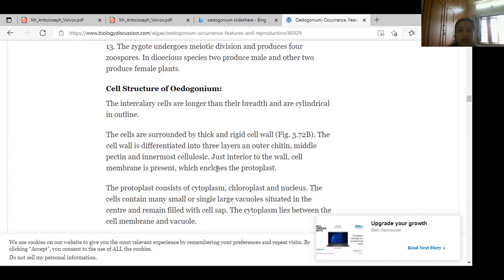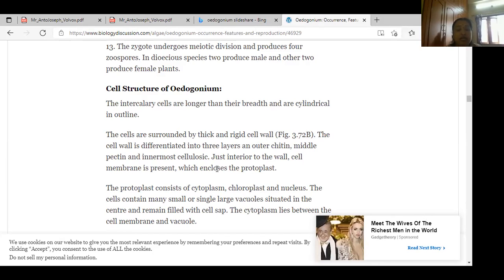The cells are longer, cylindrical in shape. Each and every cell is made up of 3 cell wall layers: outer layer of chitin, middle layer of pectin, inner layer of cellulose.